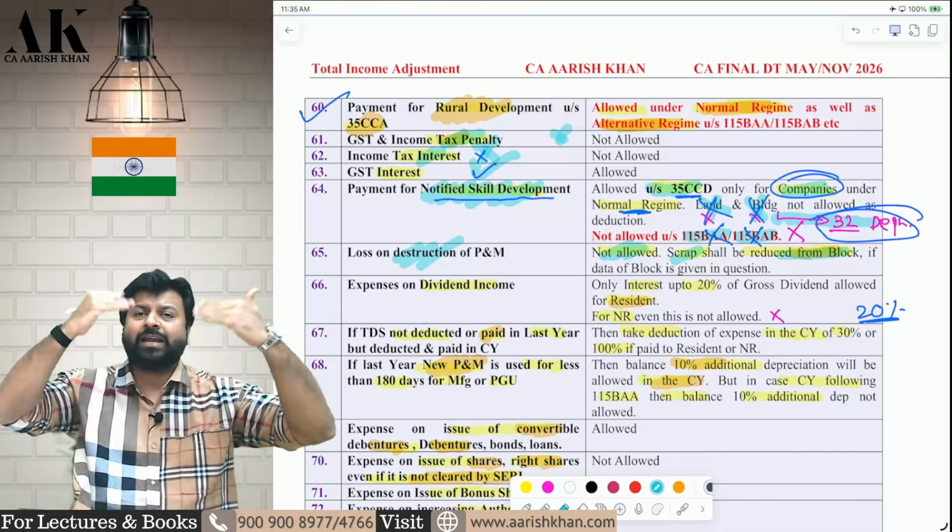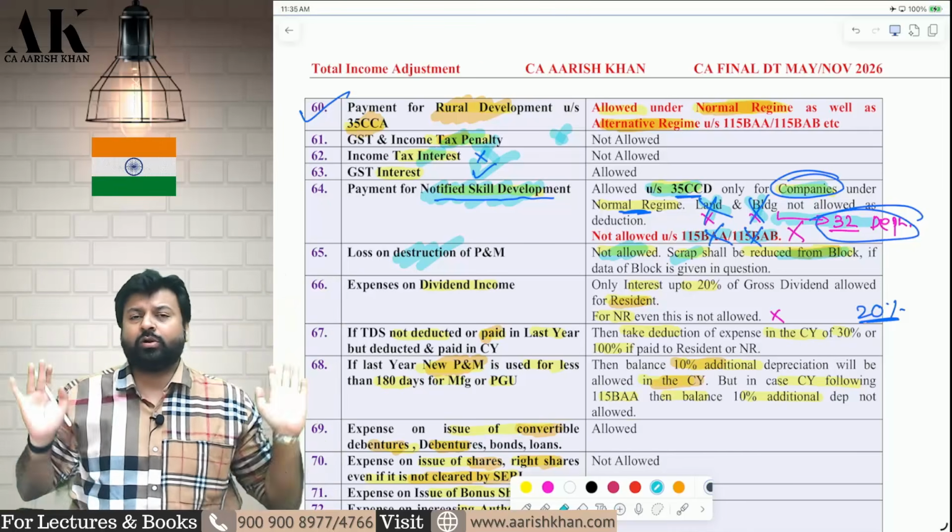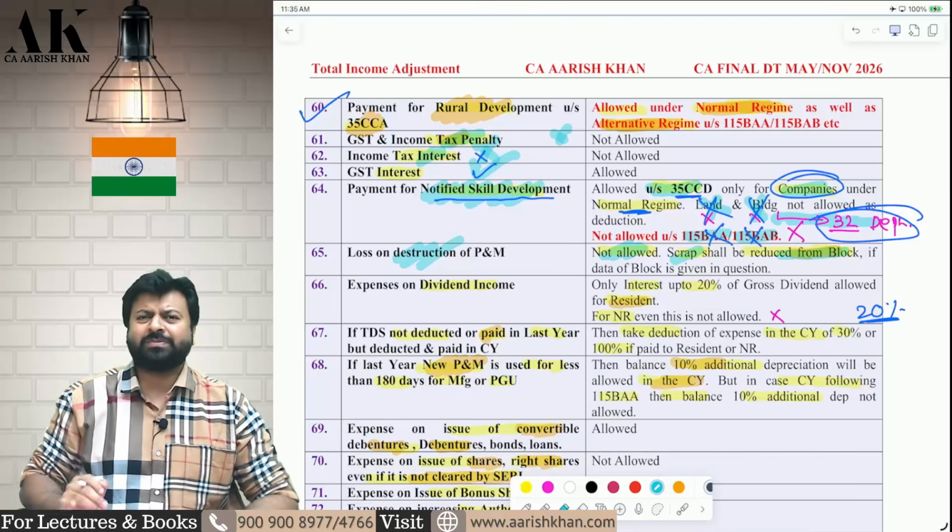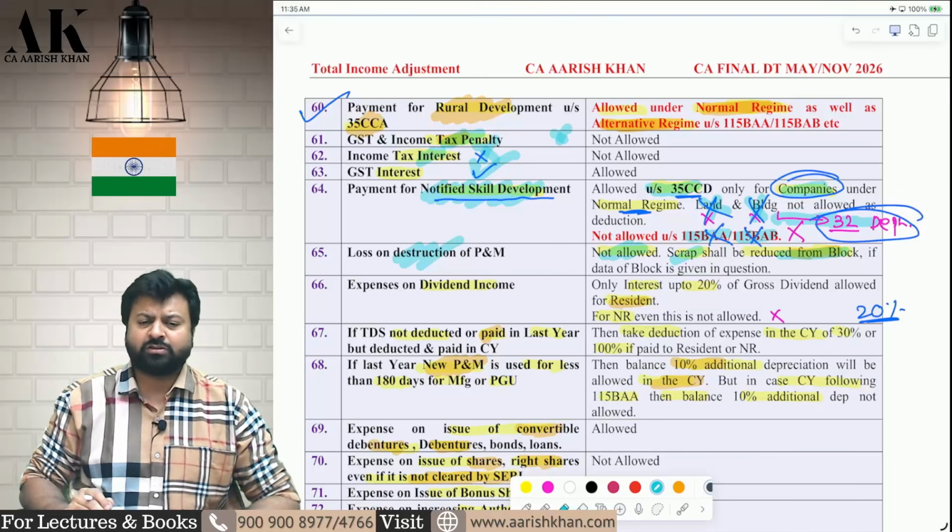Loss on destruction of machinery, add back. Scrap received, reduce. Rest of the things, just ignore. Don't do any adjustment in the block of asset, as block of asset information is not given in the question.